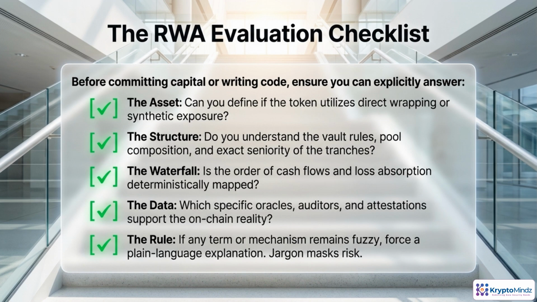When you evaluate any RWA protocol, slow down and run this mental checklist. First, the asset. Know exactly what the token is a claim on, and whether exposure is direct or synthetic. Second, the structure and waterfall. Understand who sits where in the pool, how cash flows move, and who takes losses first. Third, the data. Identify the actual oracles, auditors, and attestations. And finally, the rule: if you can't explain it simply, you don't yet understand the risk.